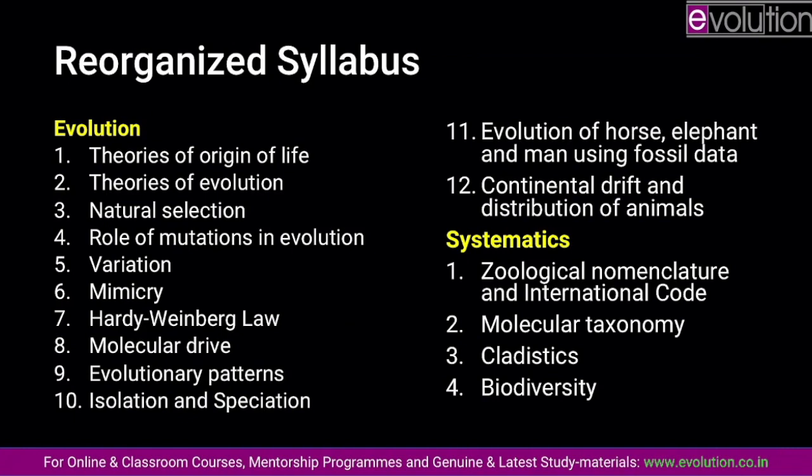Next is theories of evolution. In the theories of evolution, technically you should be studying a number of topics, but the examiner's bias is towards Darwinian theory. Darwinian theory again finds a manifestation in your syllabus as the third topic, that is natural selection. After that, you should be studying mutations in evolution, both in organic evolution as well as speciation. Mutations lead to heritable variations, therefore you should be studying variation as the next topic.